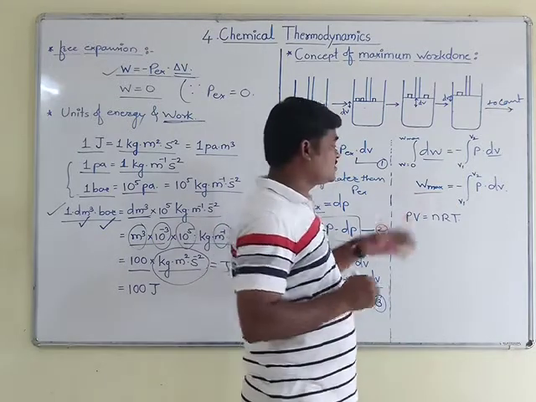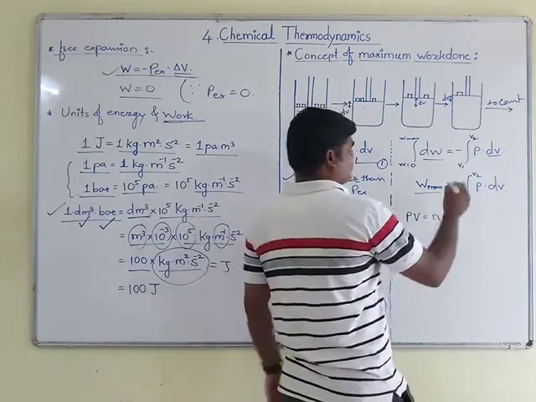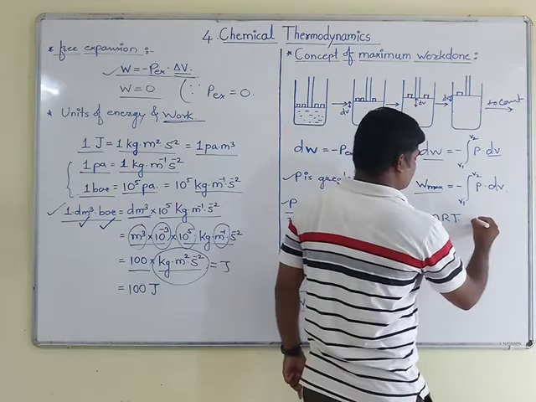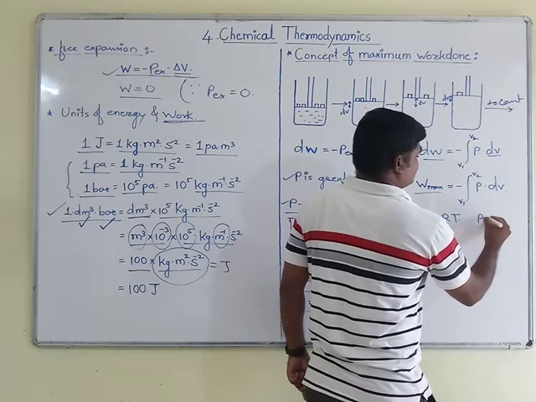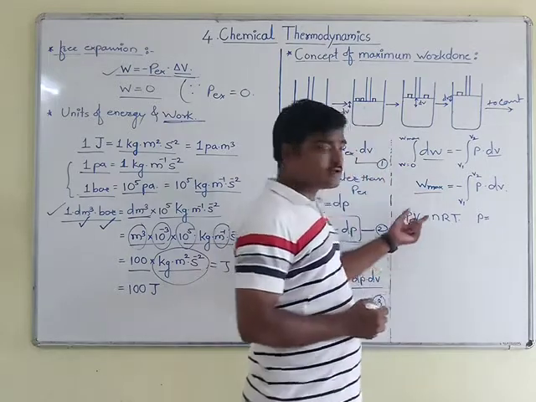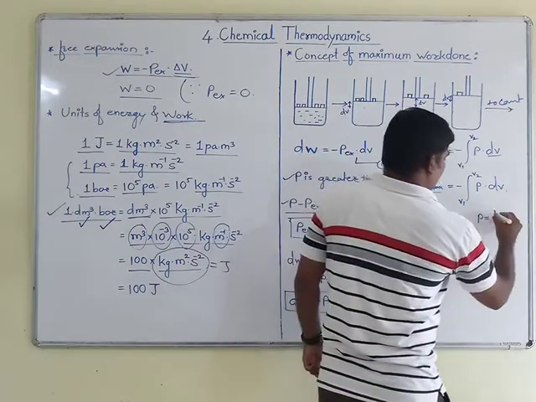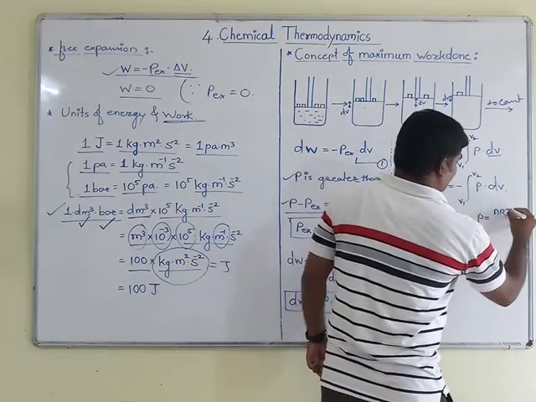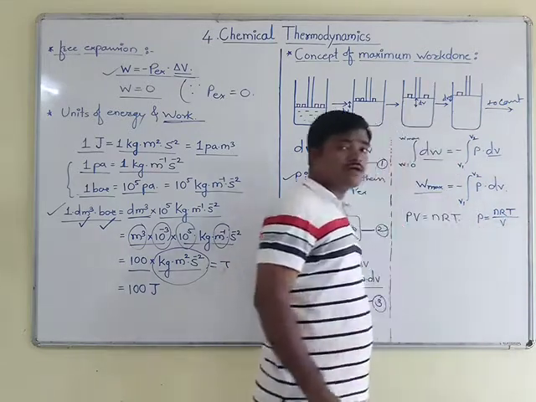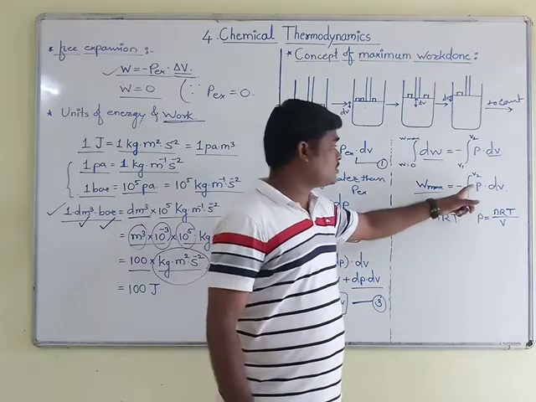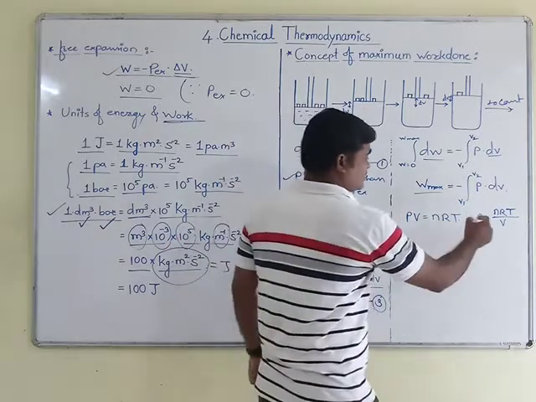Here you have to make some changes: in terms of P, you have to write the ideal gas equation, then it becomes P is equal to nRT upon V. Instead of pressure, you have to substitute this.